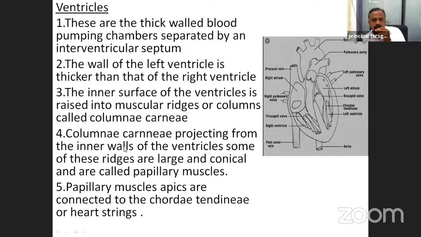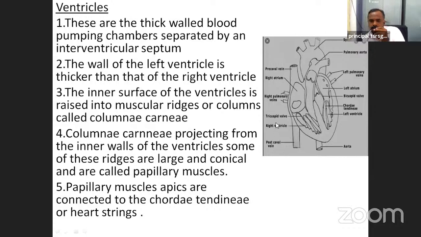Next, the columnae carneae project from the inner walls of the ventricles. Some of these ridges are large and conical and are called papillary muscles.